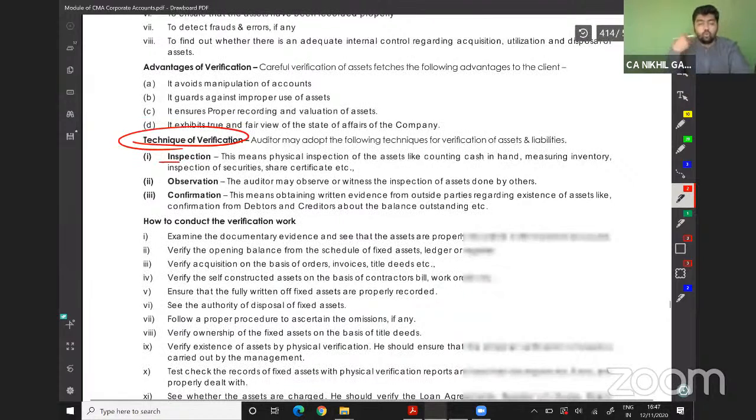First one is inspection. You go yourself. Second one is where other persons are inspecting and you are just observing whether the management count is proper or not. Third one is confirmation. My asset is with my subsidiary company, so my subsidiary company confirms, yes, I have the asset of my holding company. Or I have given my asset to Mr. XYZ for their business use. I'm a lender, I give assets on lease. No worries. So by confirmation, by observation, or by physical inspection.